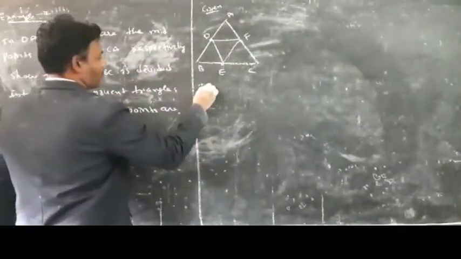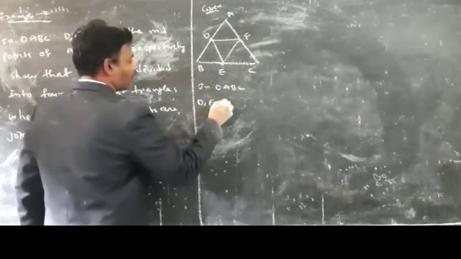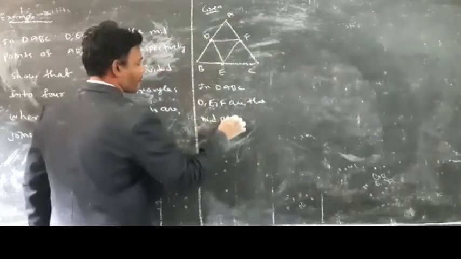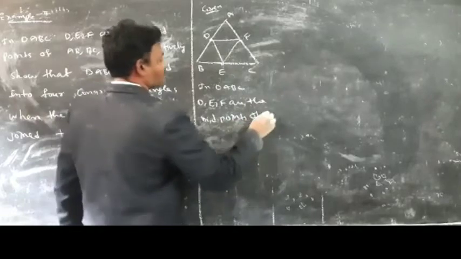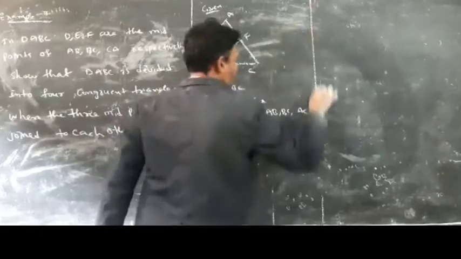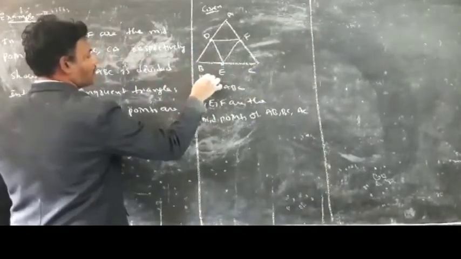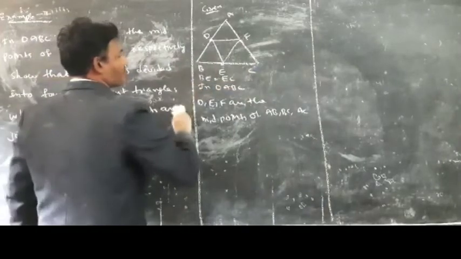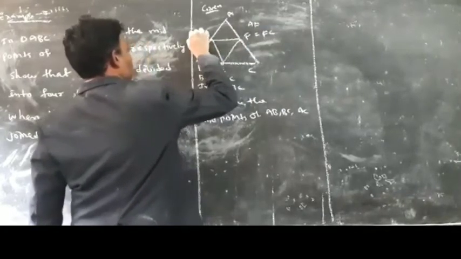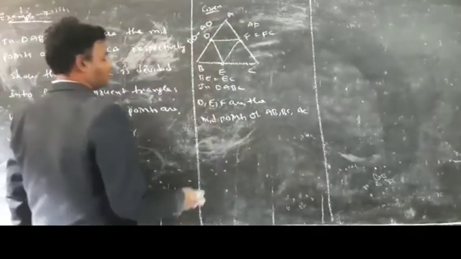In triangle ABC, D, E, F are the midpoints of AB, BC, AC. Midpoint means BE is equal to EC. Similarly, AF is equal to FC. Similarly, BD is equal to AD.